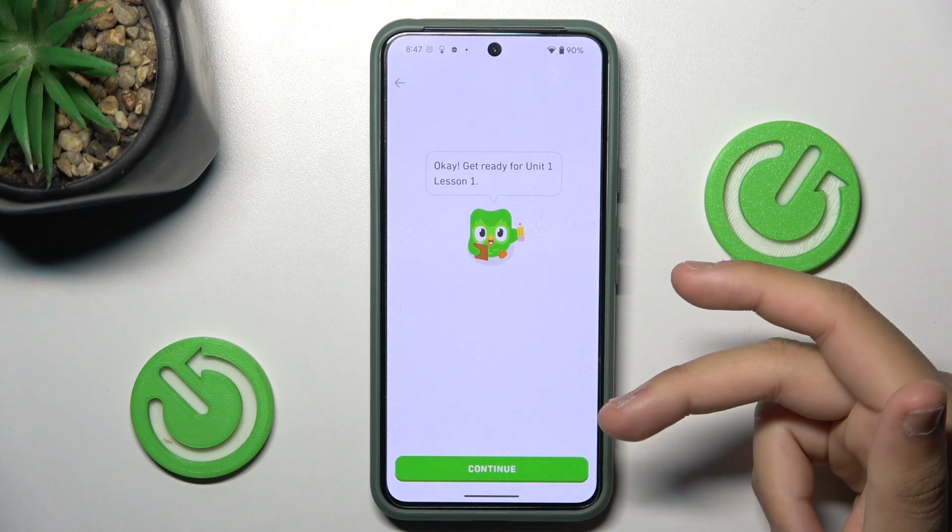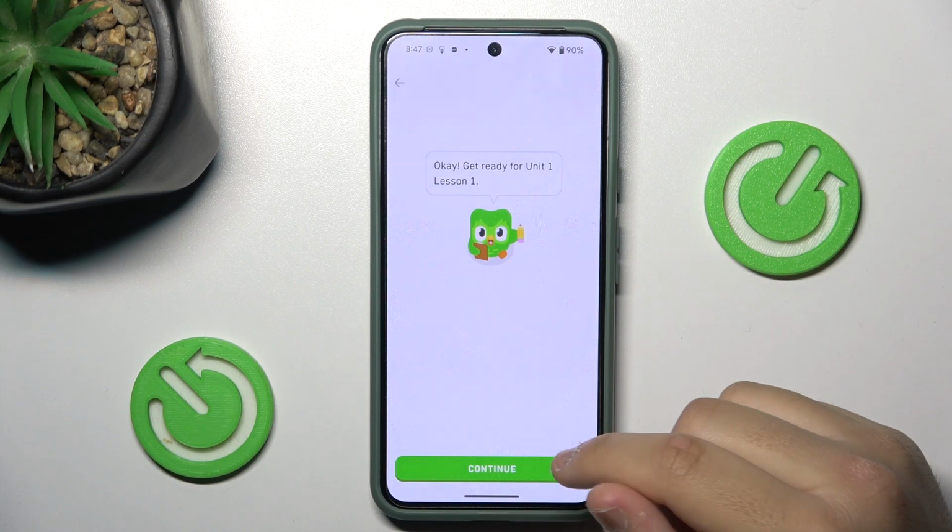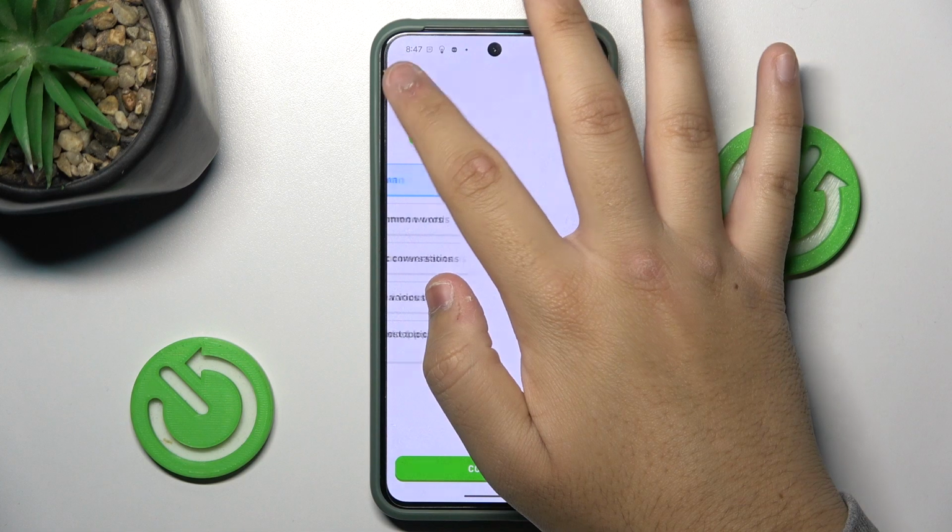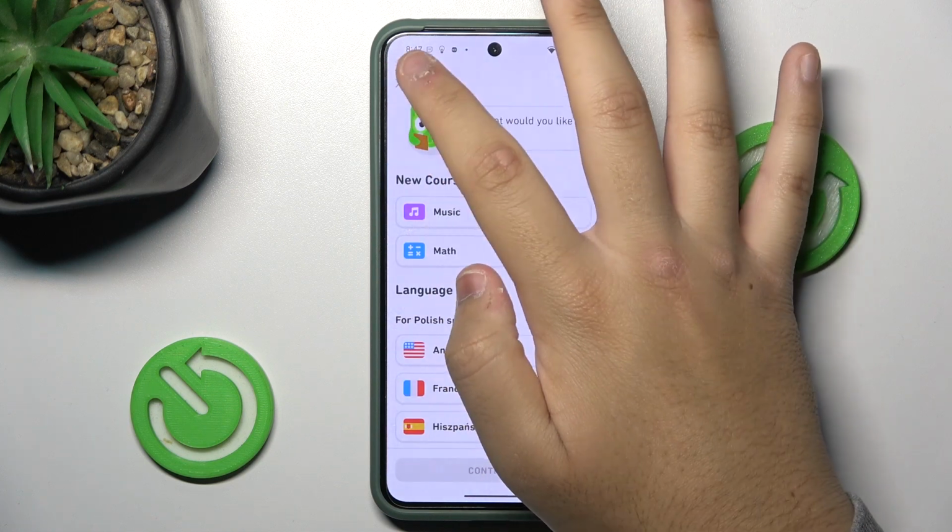And now it's going to give you a lesson. Then after that lesson you can change it to German. And basically that is it.